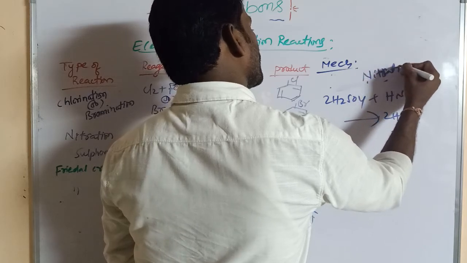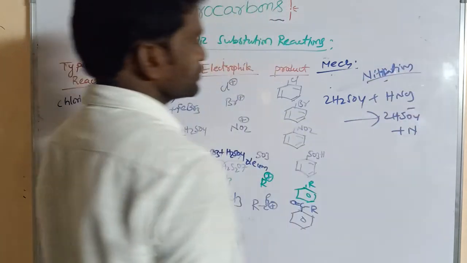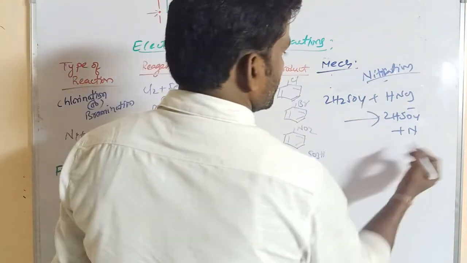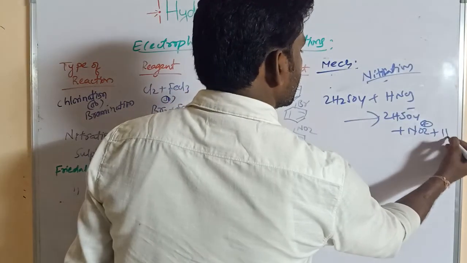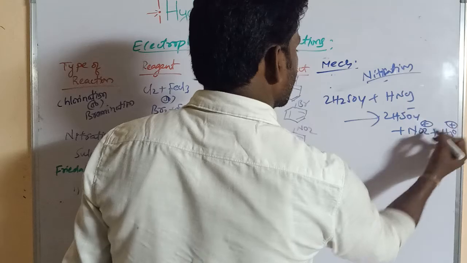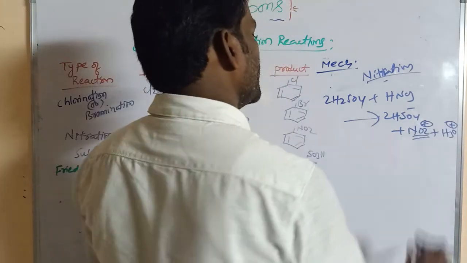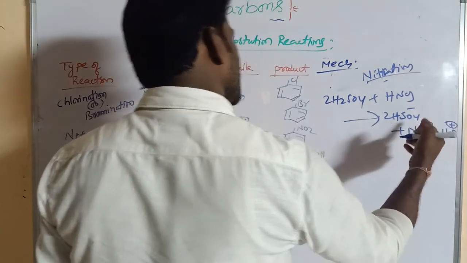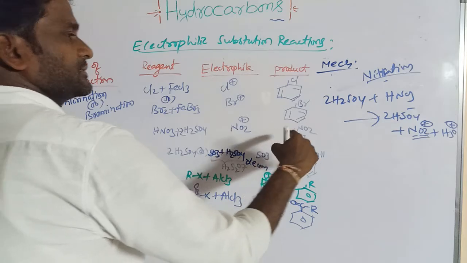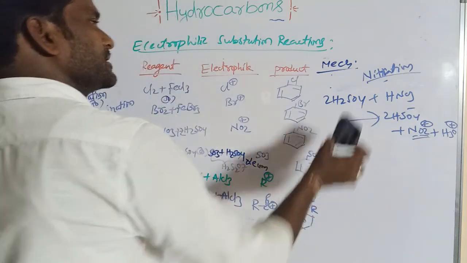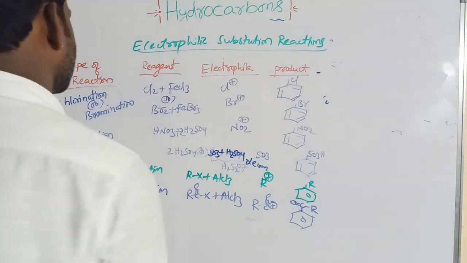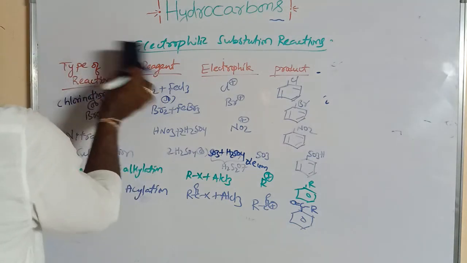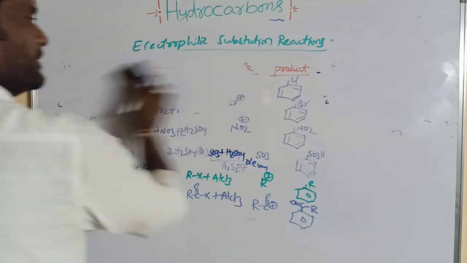The mixture of HNO3 plus H2SO4 is said to be the nitration mixture, right? It gives NO2 plus and H3O plus. This acts as an electrophile. This electrophile is added on the benzene ring. This is the mechanism of nitration. Similarly for all these reactions. Now the orientations of groups can be discussed.